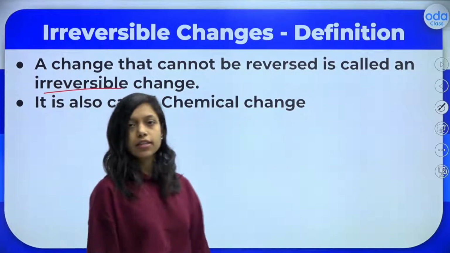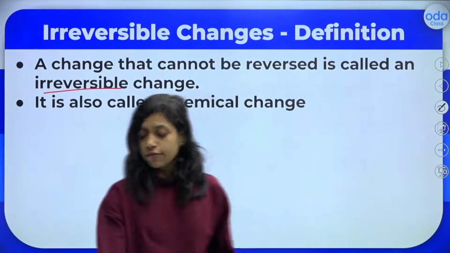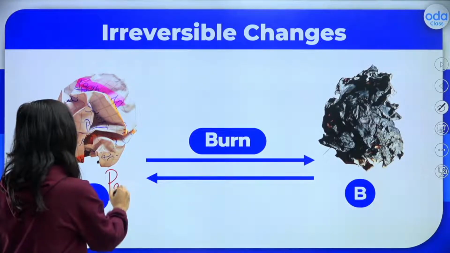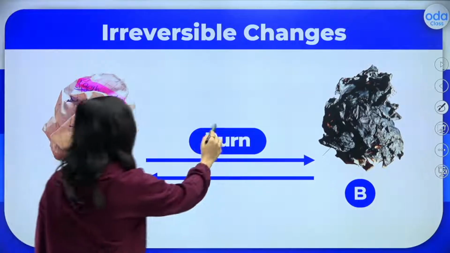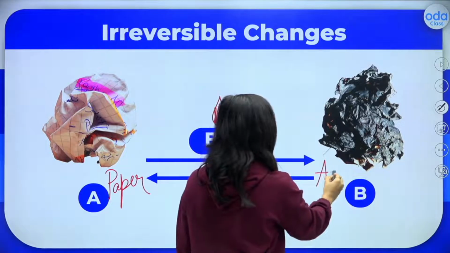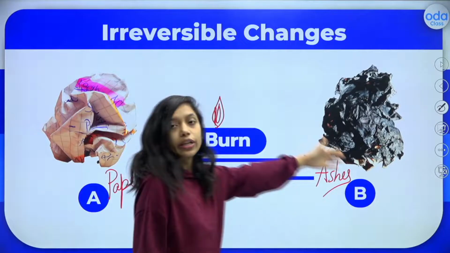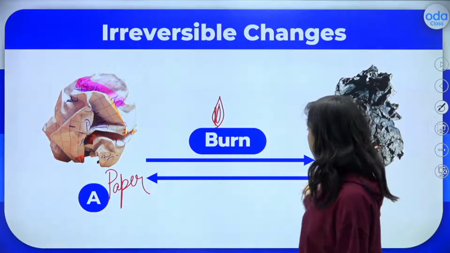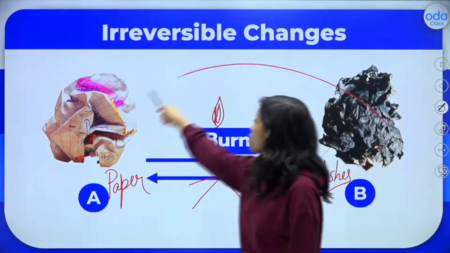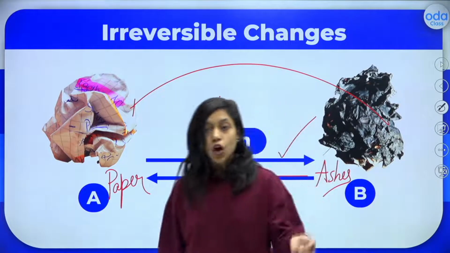Usually it is a chemical change. As I told, most of the chemical changes are irreversible. Let us see some examples. For example, you take a paper and burn it, light it up on fire, right? You burn it, you will get the ashes. So can you reverse it? This is not possible at all, because you cannot turn ashes into paper. So only the first arrow is possible, the second arrow is not possible because it is not reversible.